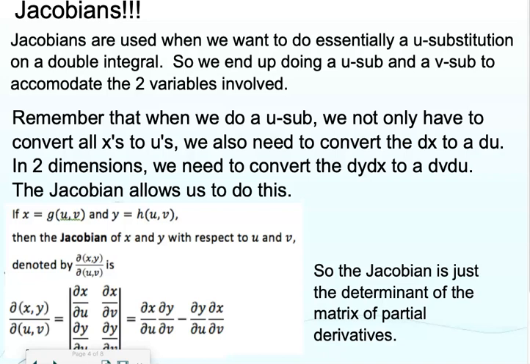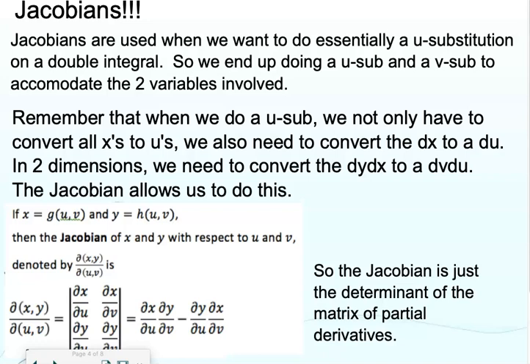So today we are learning how to do U substitution in multiple variables. In our case now we're going to do a UV substitution, and later on we might even do a UVW substitution.